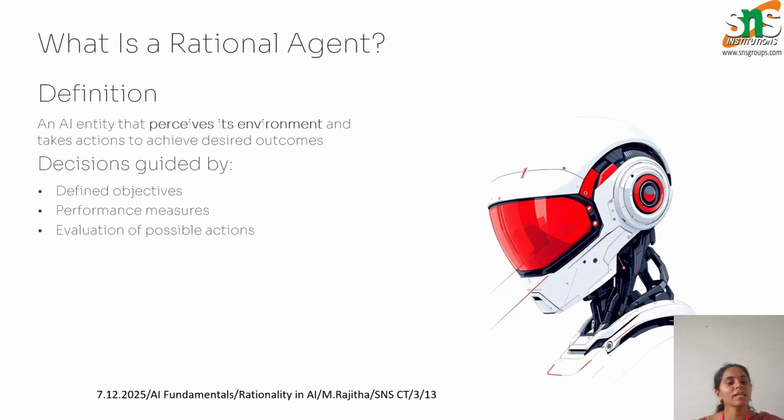Instead, it follows clear objectives and evaluates each action based on how much it contributes to those objectives. Rational agents constantly check the environment, collect data, process options and choose the most beneficial action. Their decisions are guided by goals, performance measures, and logical reasoning. This makes them suitable for tasks like planning, prediction, and problem solving.